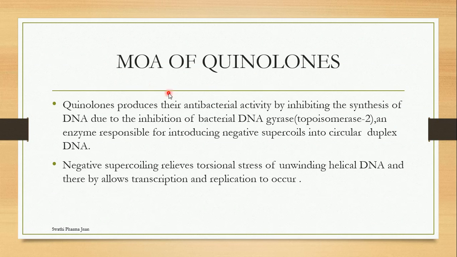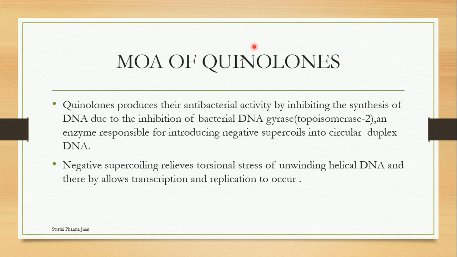Today's topic is mechanism of action of quinolones. Quinolones are the first class of the drugs under urinary tract anti-infective agents. Under this quinolones category, we have seen the structures and SAR of quinolones, which we discussed in the previous videos. Under the quinolones, there are a few examples like ciprofloxacin, sparfloxacin, norfloxacin, lomefloxacin, ofloxacin, nalidixic acid, cinoxacin, enoxacin. All the structures we have discussed in the previous video. Now we'll see the mechanism of action of quinolones.